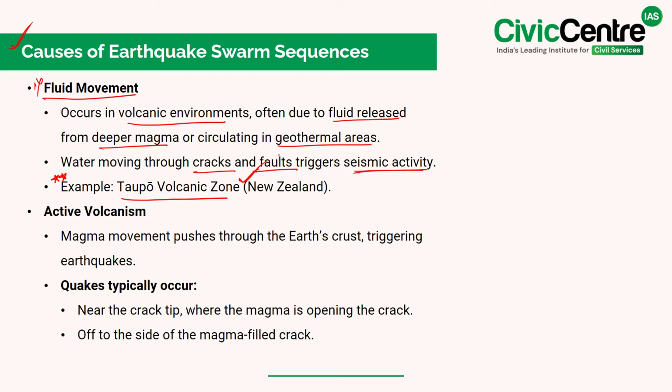And the other major cause is active volcanism. When the magma pushes through the Earth's crust, it creates cracks and fractures, leading to small earthquakes. These quakes often occur in two places: near the crack tip, where the magma is opening the crack, and also off to the side of the magma-filled crack.